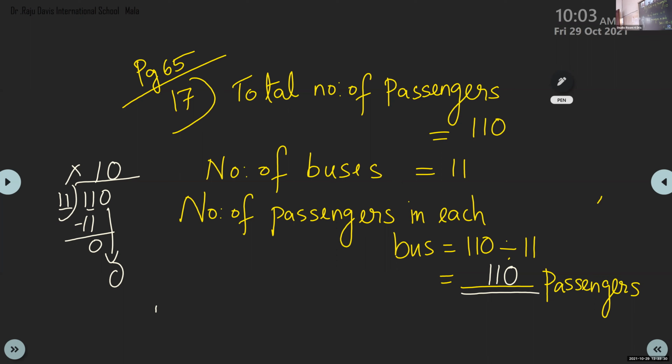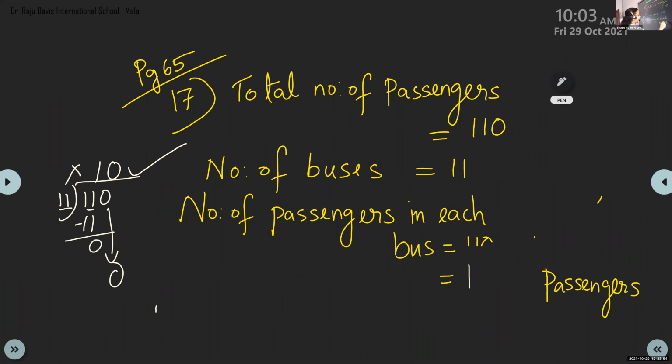Niharika, completed question number 17? Yes, ma'am. Excuse me, ma'am, you have written 110 is the answer. Where? In the board. Okay, so that is 10. Here I have written the division.